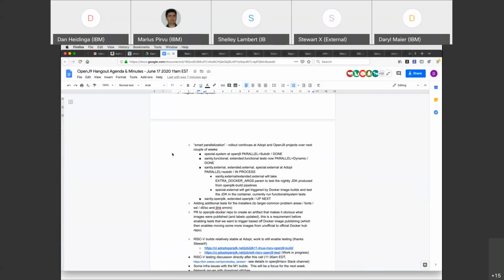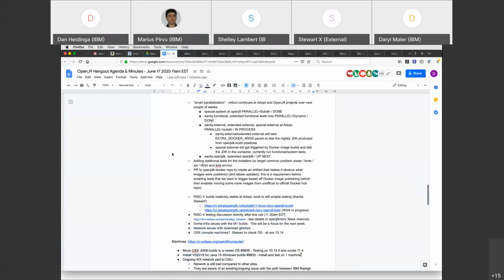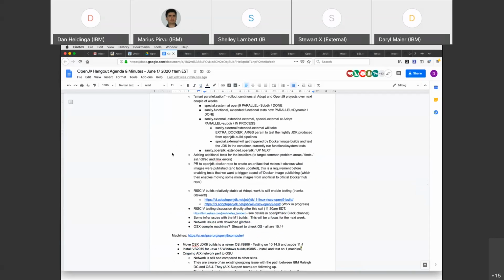This actually also includes triggering tests correctly off of some Docker builds. So we were not doing that before, so we were blindly launching tests just nightly, so over testing against things that hadn't changed. So this has been more involved than I thought it would be, but we should be landing